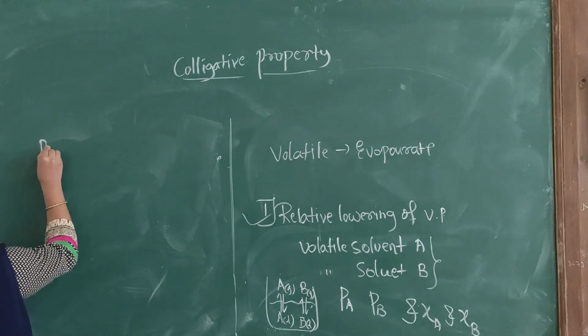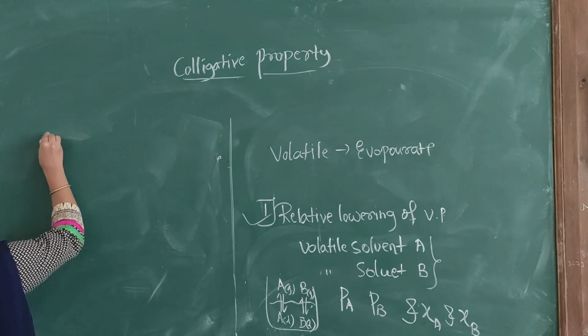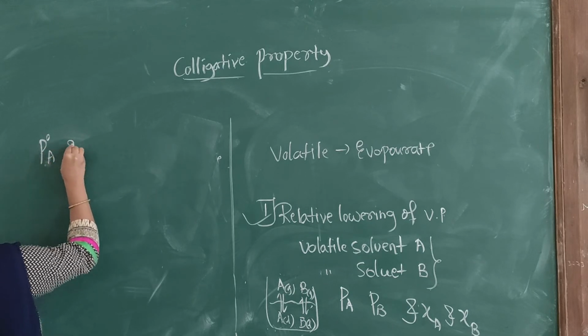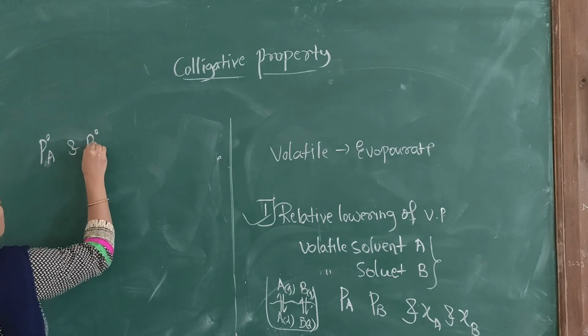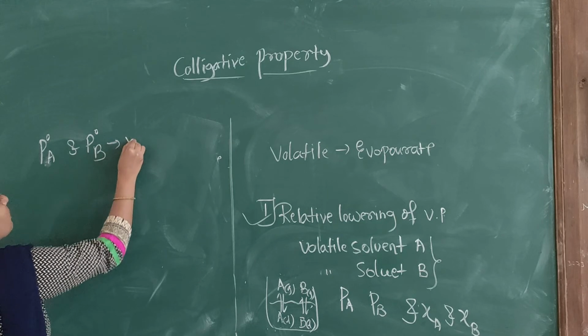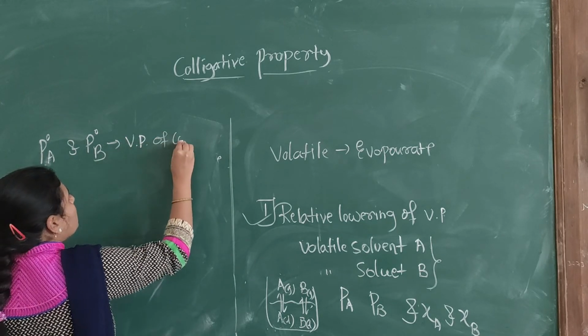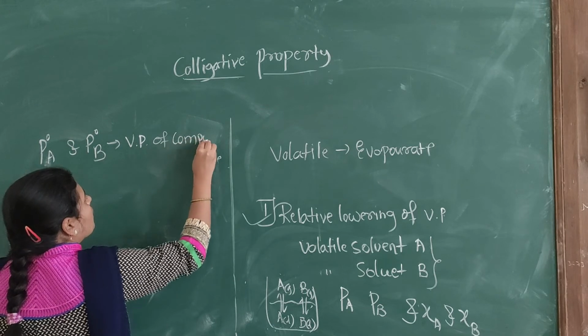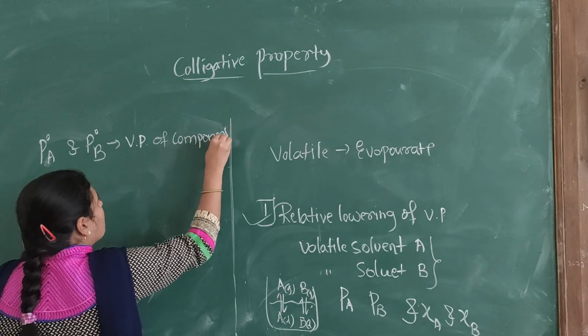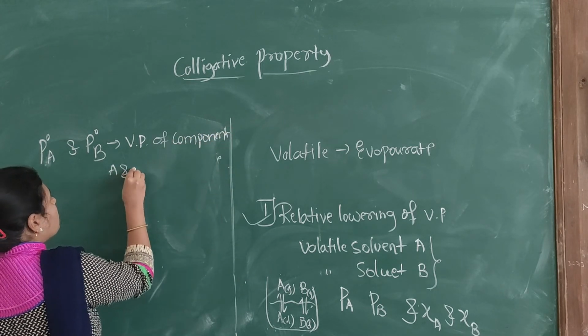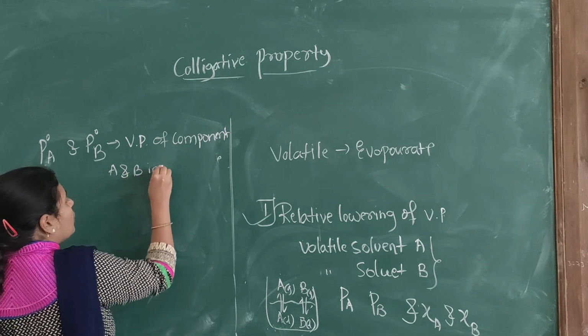And P naught A and P naught B are the vapor pressures of the components A and B in pure state.